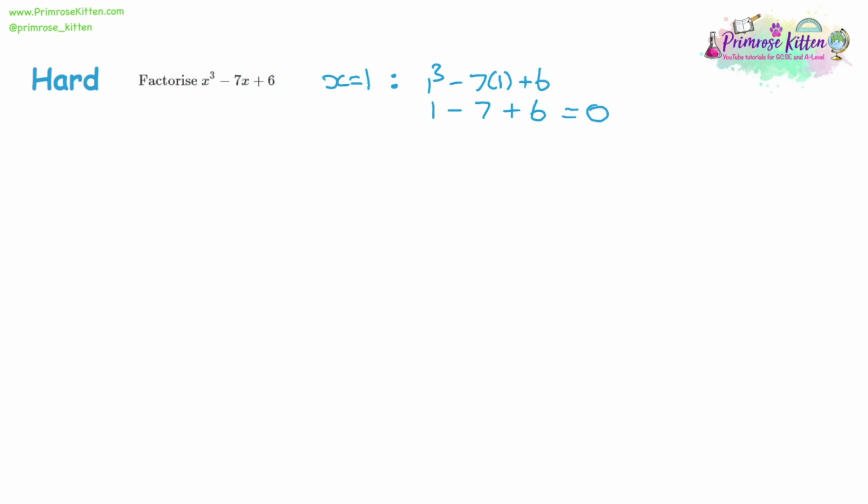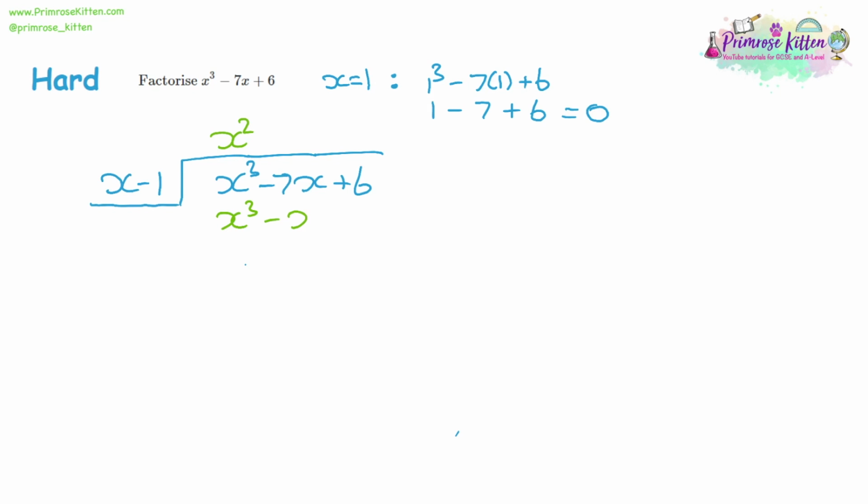Just remember that the number you divide by isn't going to be 1. It's going to be the opposite. It's going to be x minus 1. So let's start the algebraic long division. Divide by x. So x cubed divided by x is x squared. Multiplied by the divider, x cubed minus x squared. Now you'll notice we don't have an x squared term in our original, so I'm just going to make sure it's all lined up properly. I'm going to move the negative 7x across. So then when we do our takeaway, essentially we have a 0x squared in our original, and you can even write that in if it's helpful. So 0 take away x squared is take away a negative x squared. That will give us a positive x squared, with the rest being unchanged.